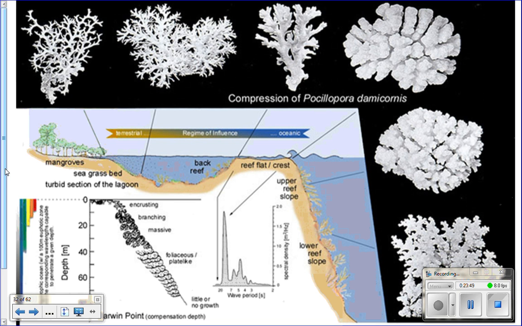Below that, you find branching corals, and you may think that seems weird because branching corals are more delicate than massive corals, so why are they found higher on the reef? Well, they need more sunlight because they grow more quickly, so they need to be up here. Below that, you find massive corals, because massive corals don't need as much sunlight because they grow more slowly. And then below that, you have foliaceous and plate-like corals because they can spread out and capture lots of sunlight over a big area. So as you go down, you get different kinds of coral deeper and deeper on the reef.